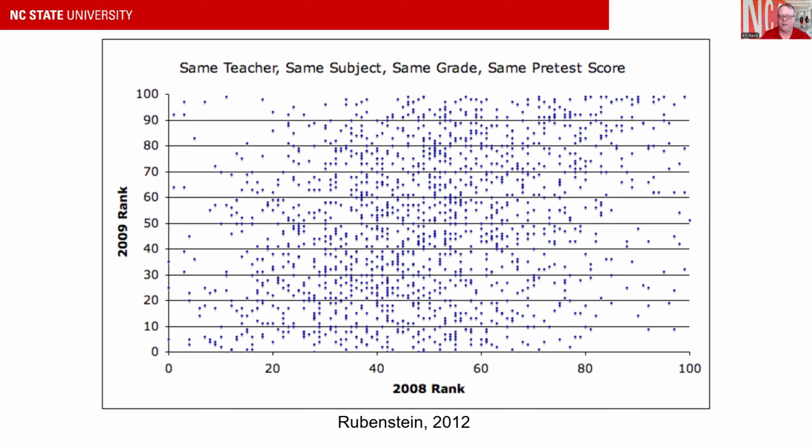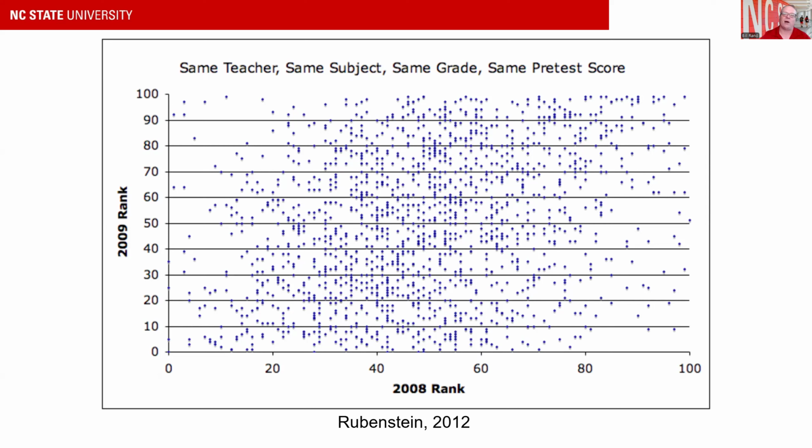A high school teacher, Rubenstein, did some work where he was able to get access to all of the scores that had happened the previous year. And in order to control for this model, he looked at people who had the same teacher in the same subject, English, math, whatever, in the same grade and had the same pretest score. So these were students who had the exact same teacher, same subject, same grade, same pretest score, and he looked at what their rank was when he ranked them on their final scores in 2008